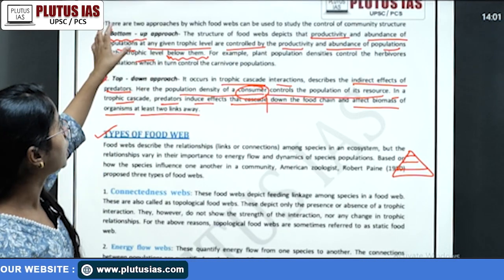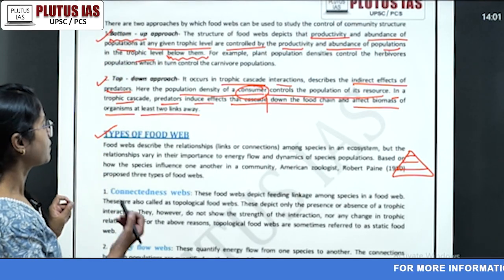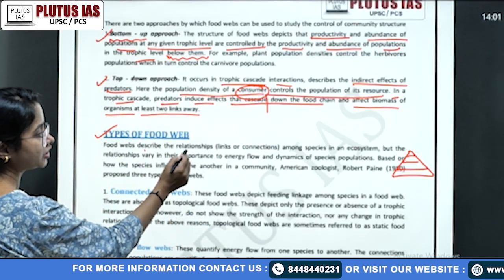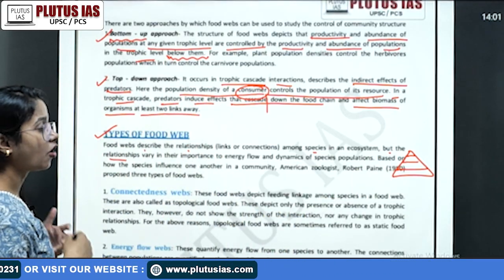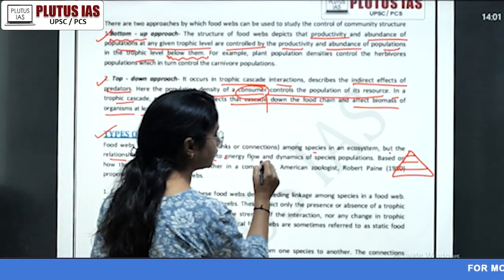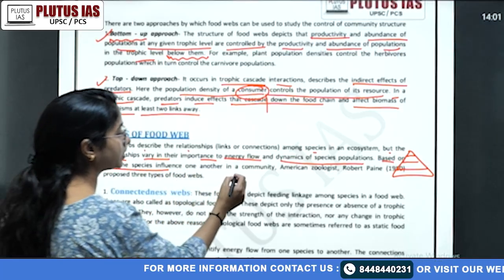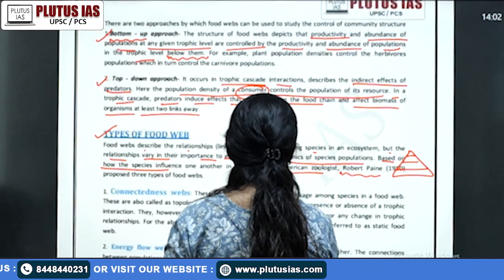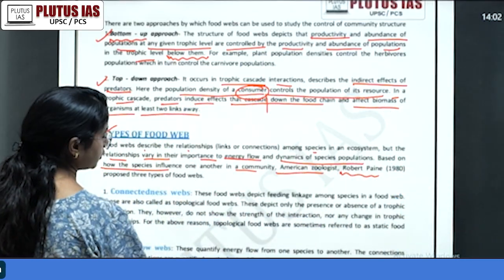divide your answer body into the two approaches, then the types of food chain, of course. Actually there are three types of food chain. Food web describes the relationships among the species in an ecosystem, but the relationships vary in what sense: their connectedness, their energy relations, the importance of energy flow, and the dynamics of species populations based on how species influence one another in a community. American ecologist, you have to mention it, Robert Paine, in 1980 proposed three types of food web.